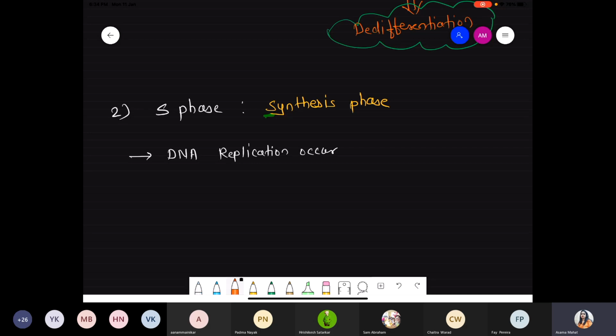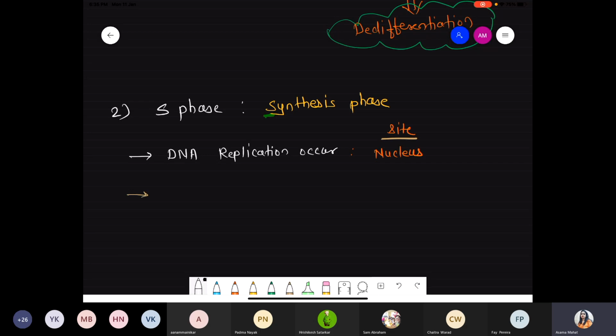Okay, and remember the site for the DNA replication in case of the eukaryotic system, DNA gets doubled inside the nucleus, because you know very well nucleus is the brain of the cell. Inside the nucleus genetic material is present in the form of chromatin fiber or in the form of the chromosome, or you can say in the form of the DNA. So DNA replication means what? Double. From the one copy of DNA we form two copies, replica formation, or Xerox copy formation of the DNA. तो ये पहले process present होगा, that is DNA replication.